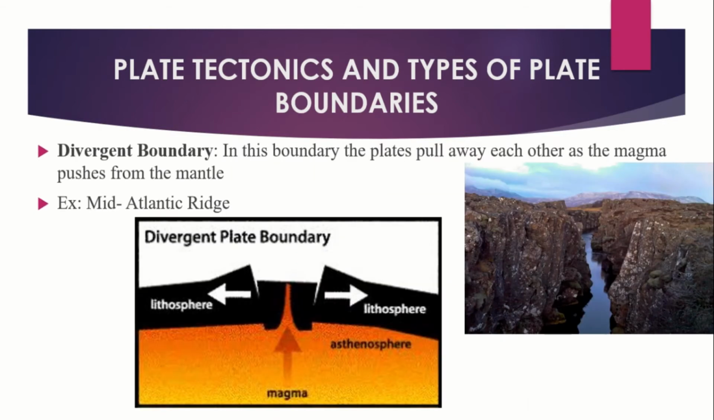Next one is divergent boundary. Here the plates pull away from each other as magma pushes up from the mantle. Example, mid-Atlantic ridge. In this picture, the magma pushes outside so that the plates move apart from each other. So that is the mid-Atlantic ridge shown in the picture.